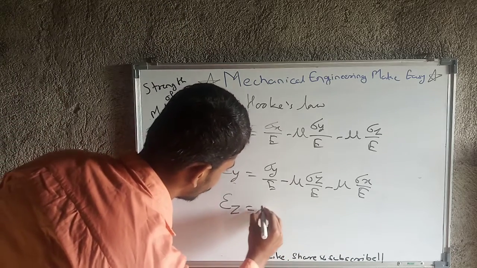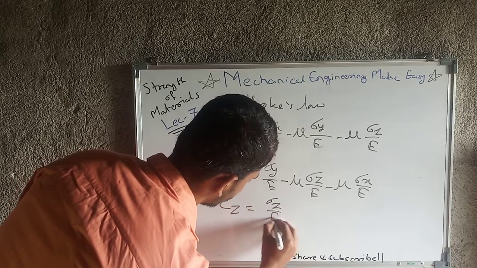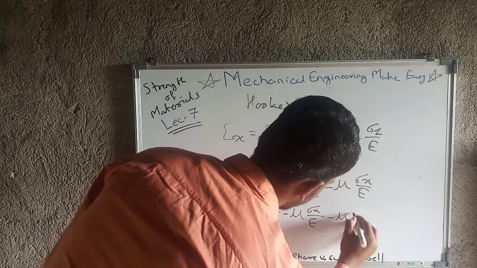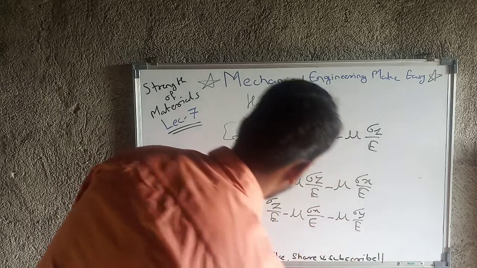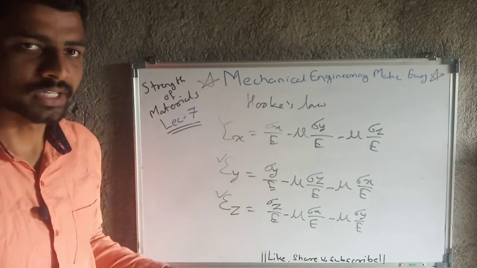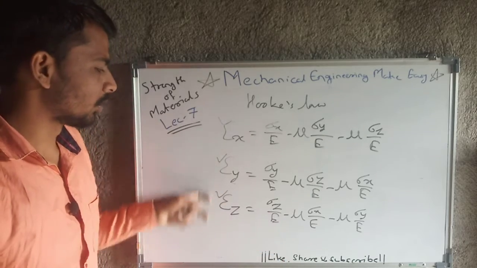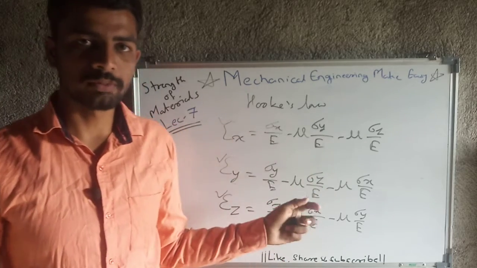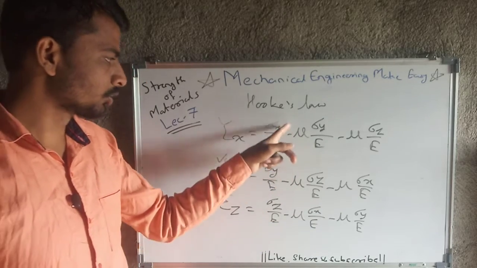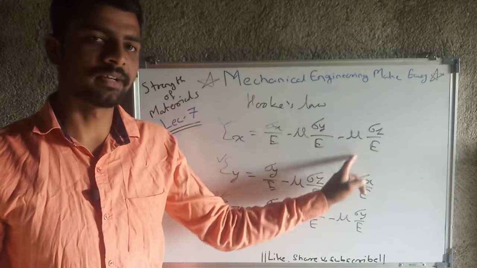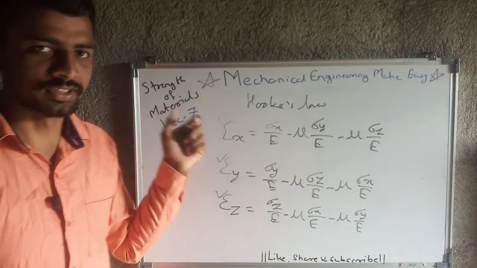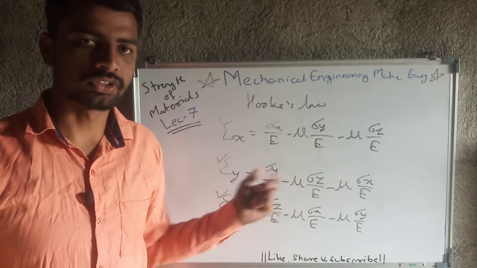Similarly, epsilon z will equal sigma z upon E minus mu sigma x upon E minus mu sigma y upon E. So note down all these three formulas. These three formulas are very important from the GATE point of view and study point of view, because there is a very high probability that a question will come from Hooke's law. So if we have the values of sigma x, sigma y, sigma z, mu and E, then we can calculate all three parameters of strain, that is strain in x direction, y direction and z direction.